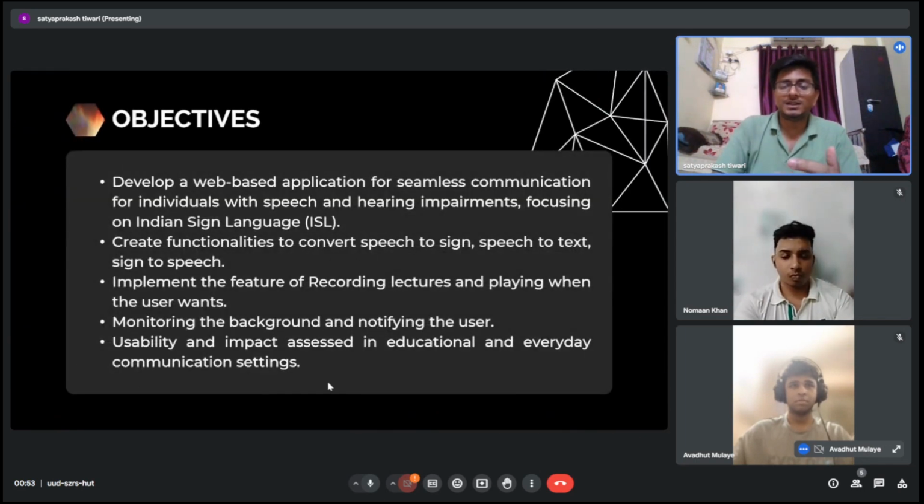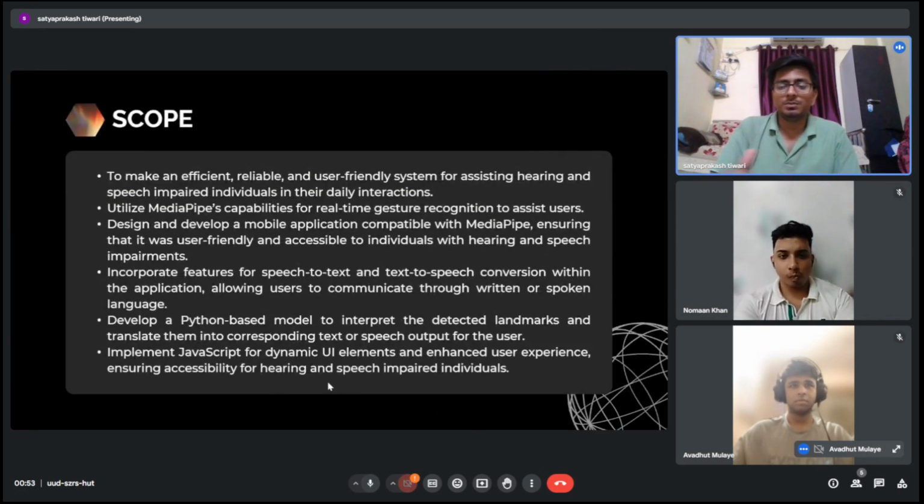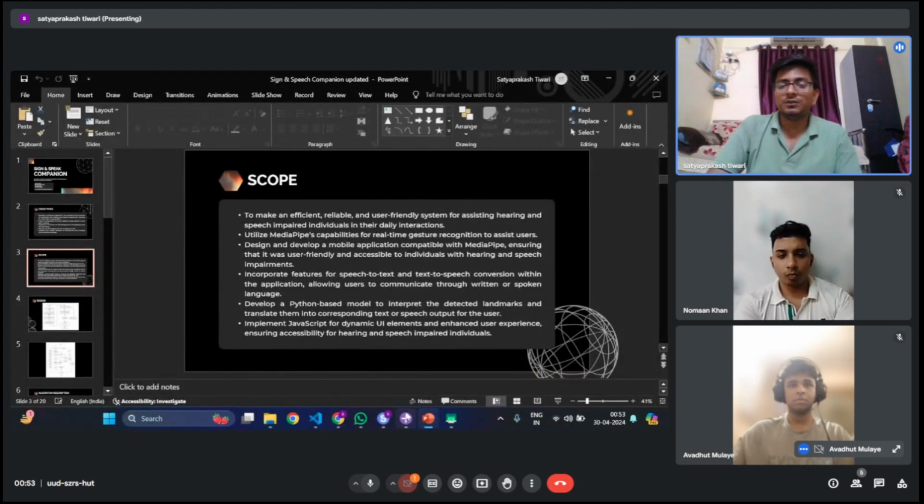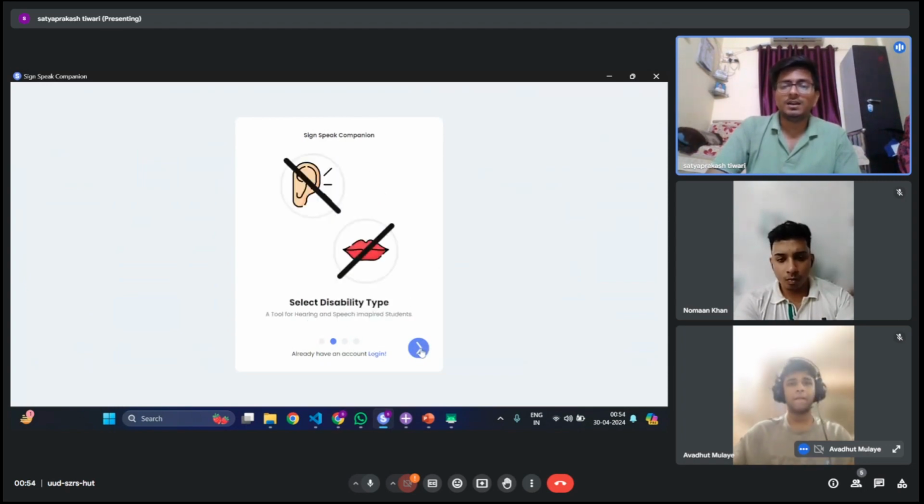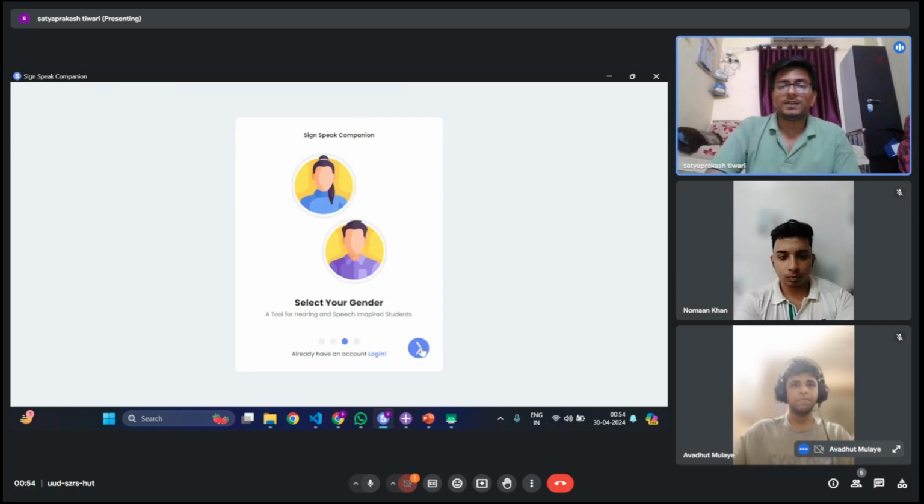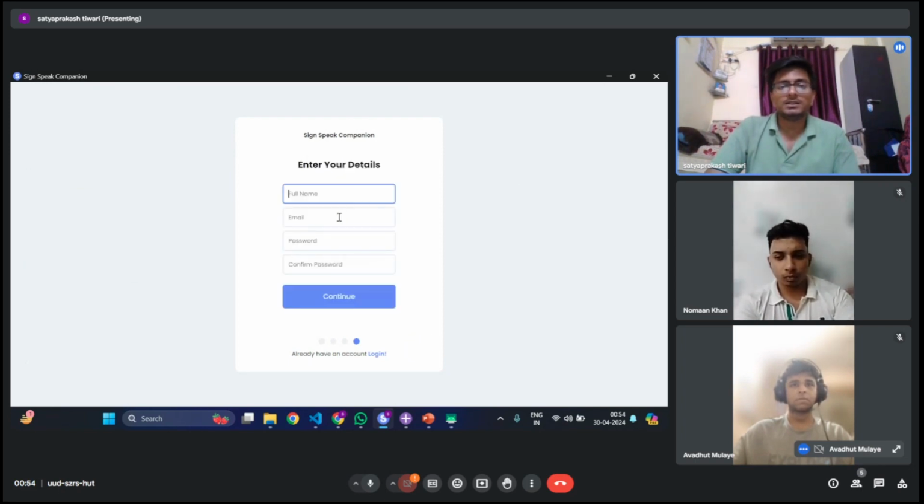And these are the objectives, and this is our scope. Without getting much deeper into the implementation, we will show you the application. So this is the GUI of the application. This is the starting home page that the user will see, and you can see that the user can select their disability type, whether they have hearing impairment or speech impairment, or either one of them. After that, they can select their gender as well. And after that, they just have to enter their details and click on the continue button.